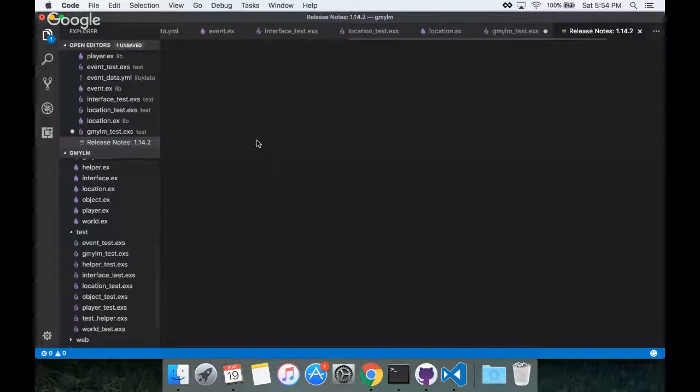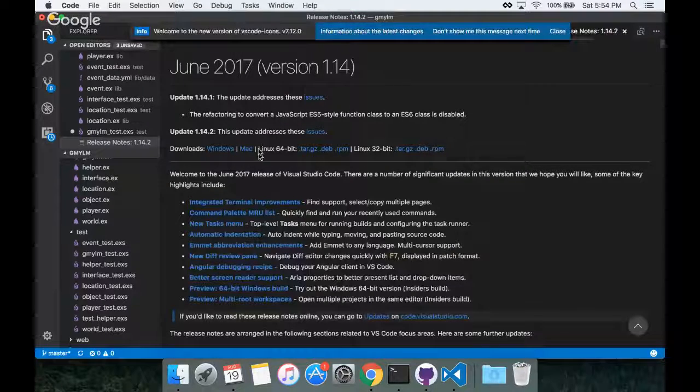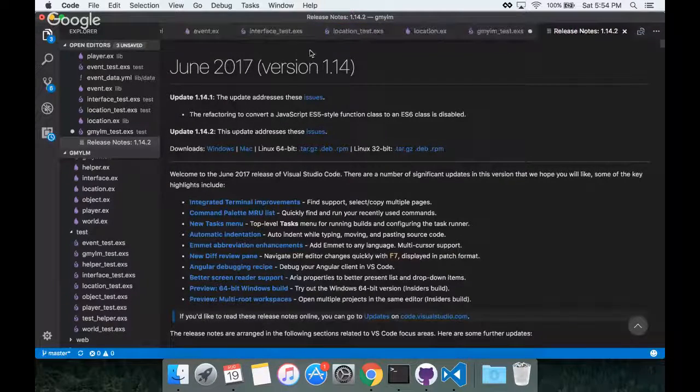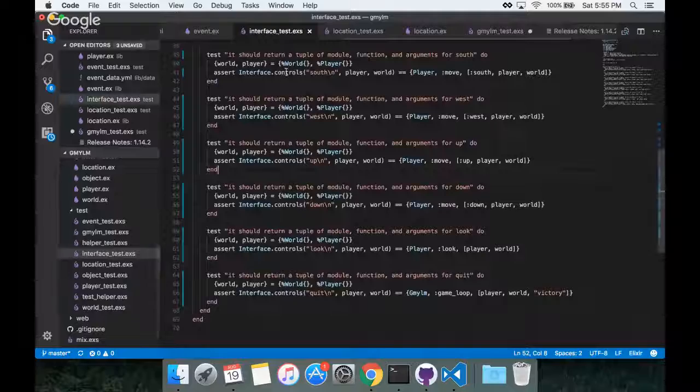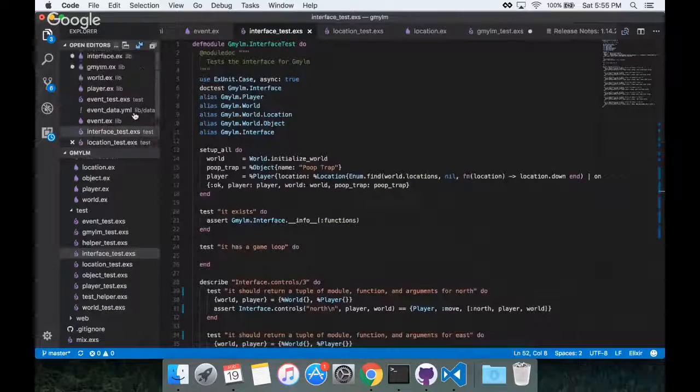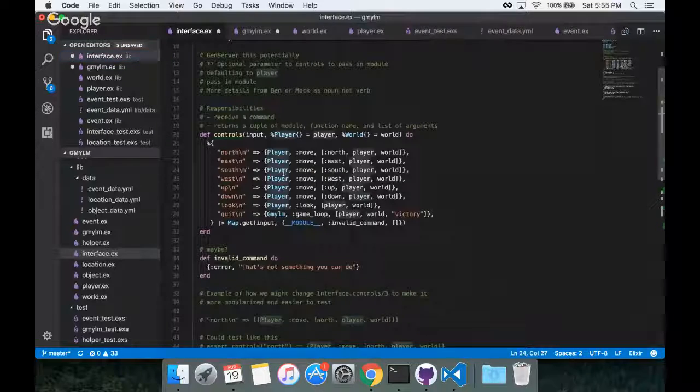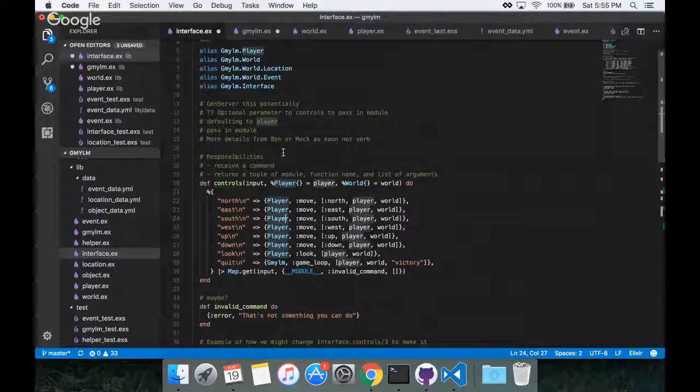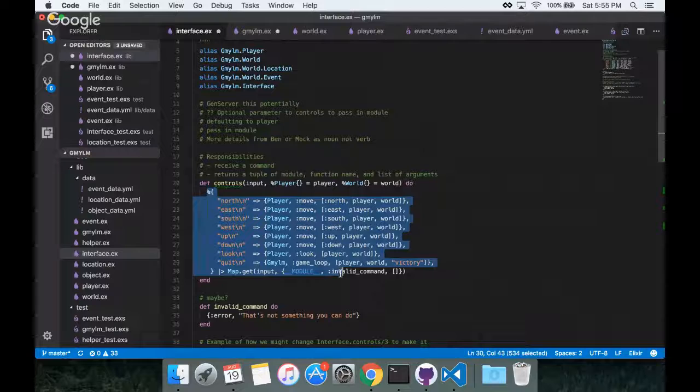Right. Yeah, so that's fine. Yep. We don't want tests, we want the actual interface. So we would go into this gmylm.interface.controls module. We would hit the controls function, which essentially is,